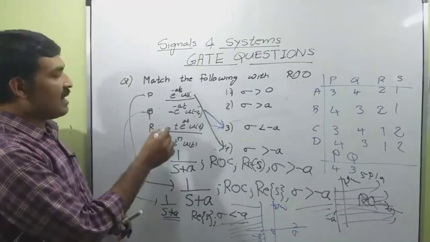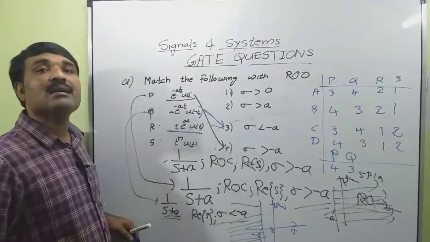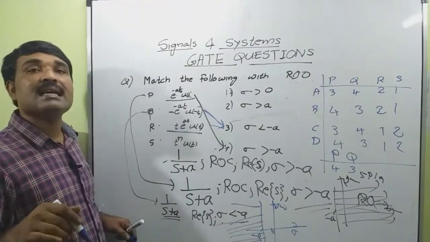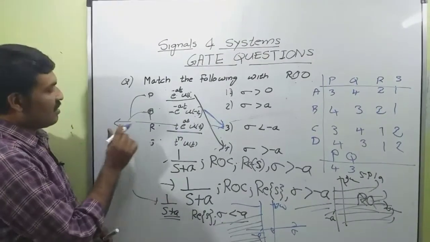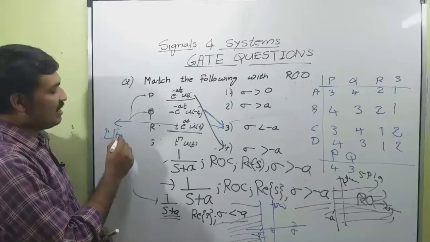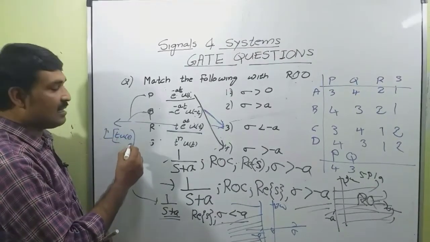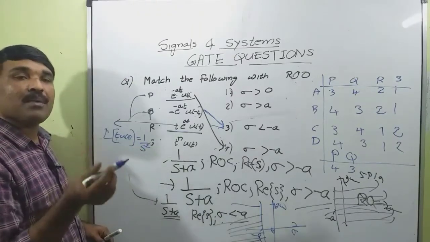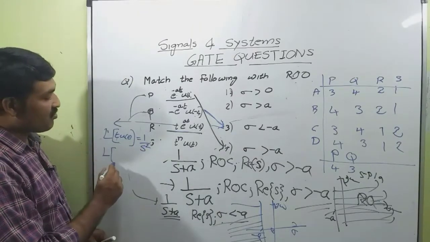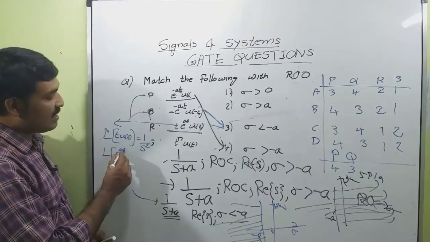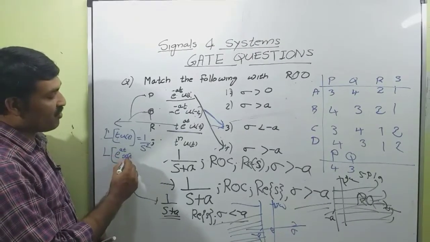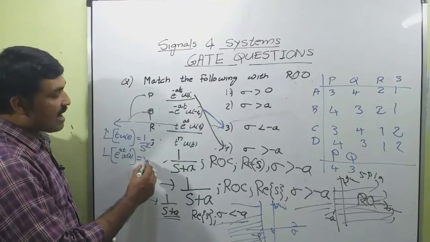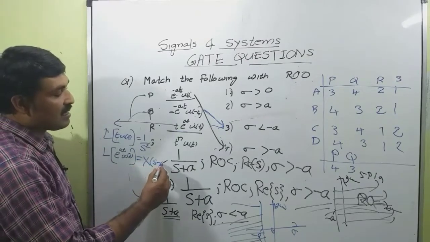Now, our third question is t into e raised to at u of t. That is again a causal signal. Laplace transform of t into u of t is equal to 1 by s square. Using the property of Laplace transform of e raised to at into x of t, this is equal to X of s minus a.